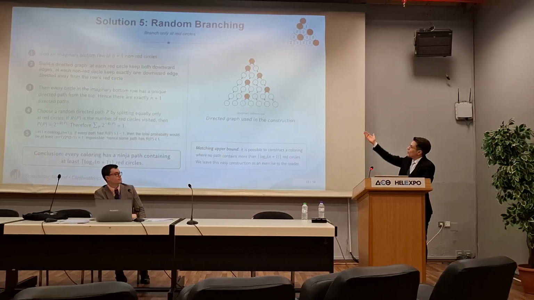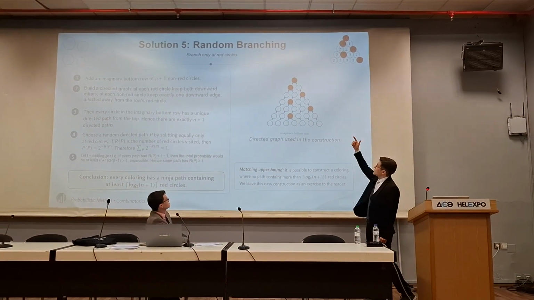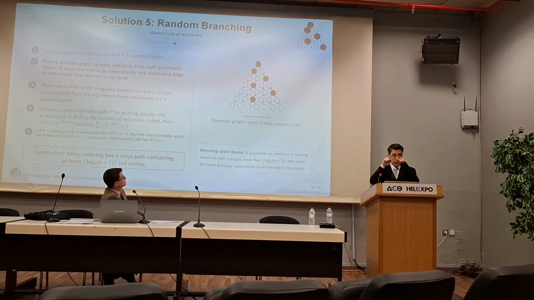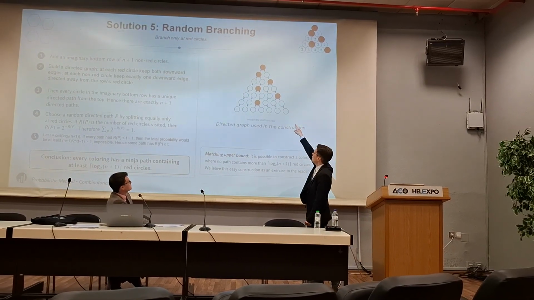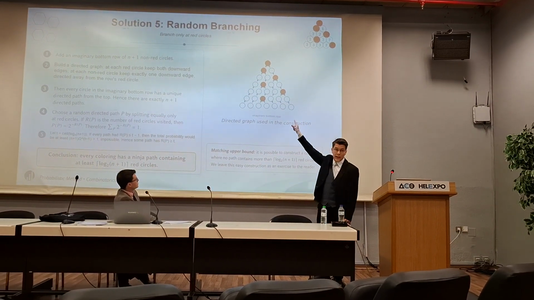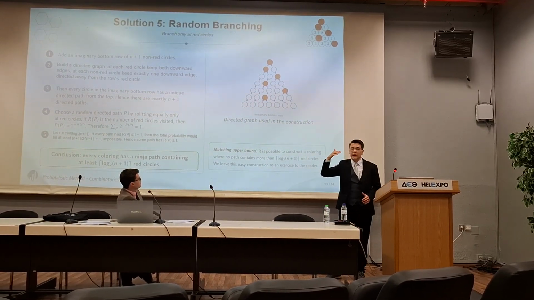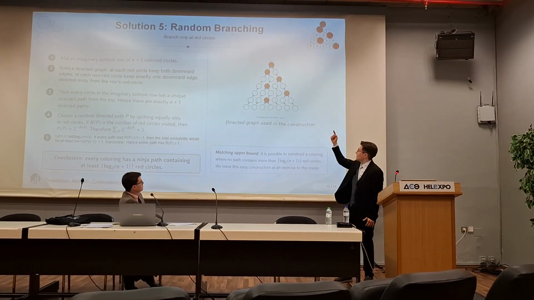Okay, so we construct this graph. And what is this graph? For every red circle, we are going to take 2 edges to both of the circles below it, as you can see. And from every white circle, we are going to take an edge that is pointing not to the side where the red circle is in this line, but to the other side.